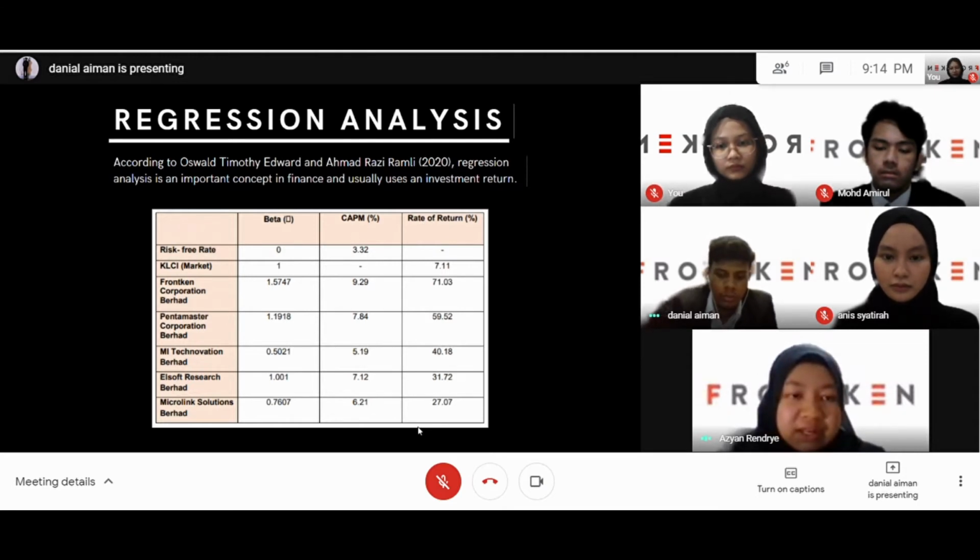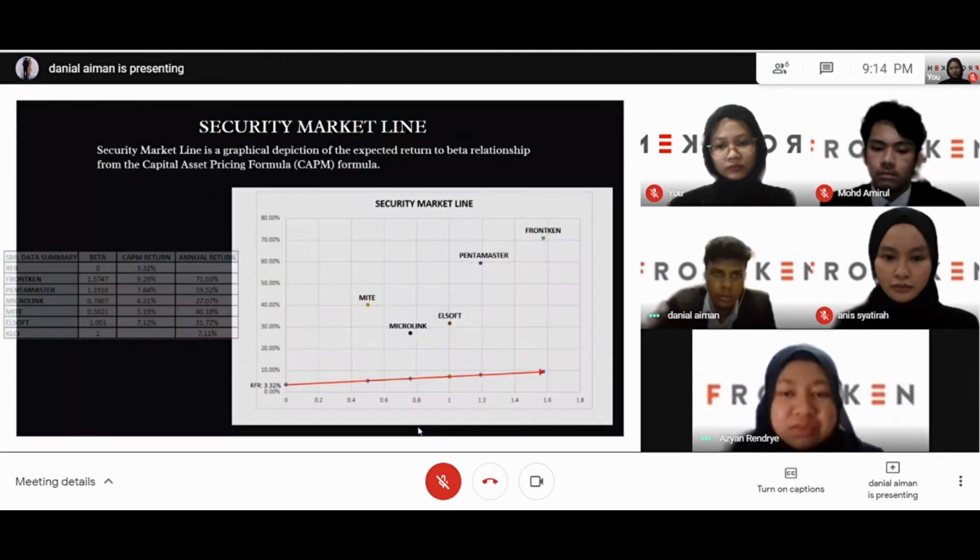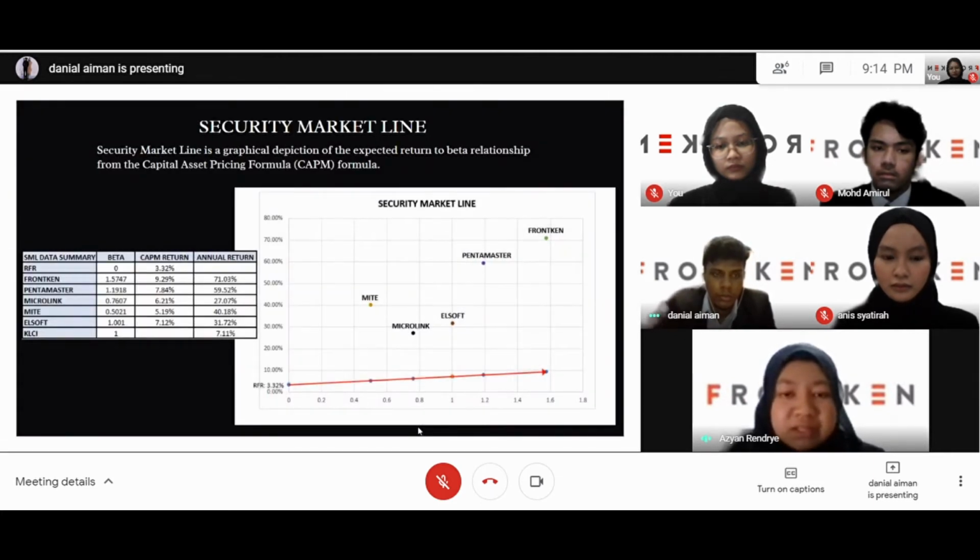Next, the security market line. The security market line considers the risk-free rate and how volatility in companies' beta will affect the return. The security market line can also be used to determine whether an asset is undervalued or overvalued. The risk-free rate is 3.32%, and the return for the market KLCI is 7.11%, while the required rate of return for Frencken is 9.29%, Pentamaster is 7.84%, MI Tech is 5.19%, and Elsoft Research Berhad is 7.11%.